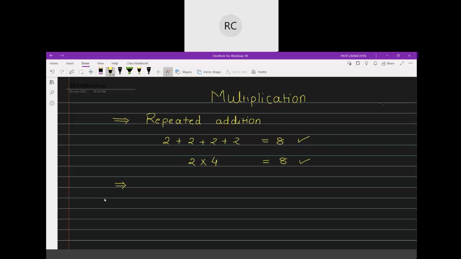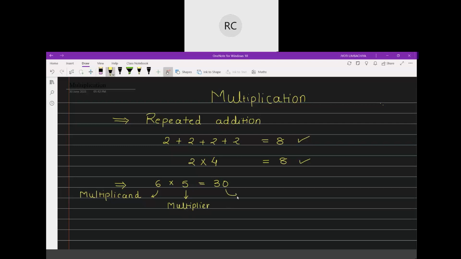Now, let's say I'm writing 6 into 5 is equal to 30. So this 6 is your multiplicand. It is called multiplicand. Right? This 5 is your multiplier. This is multiplier.